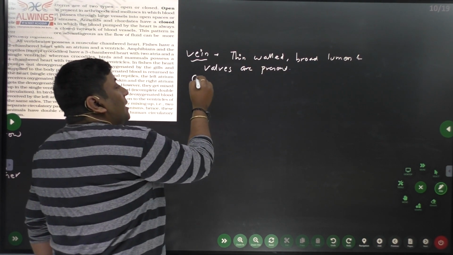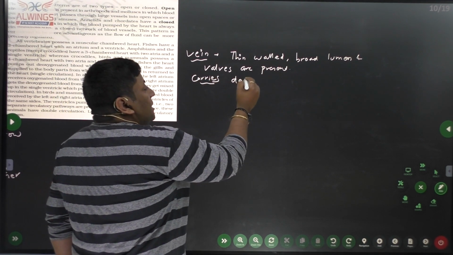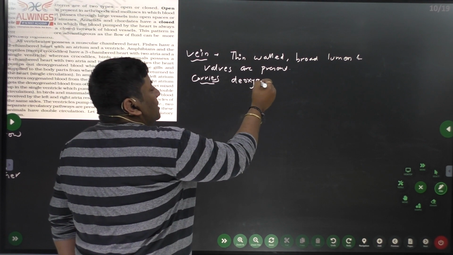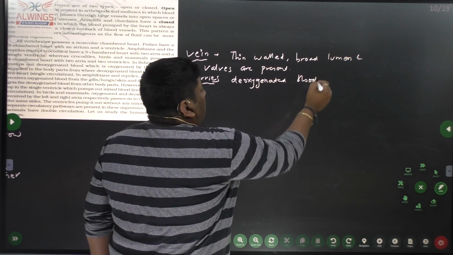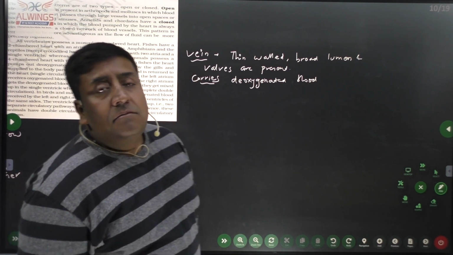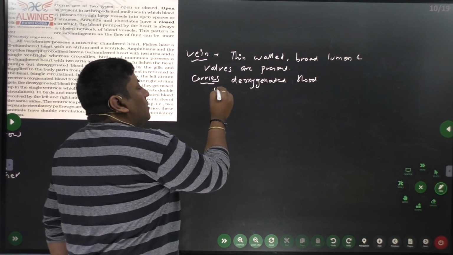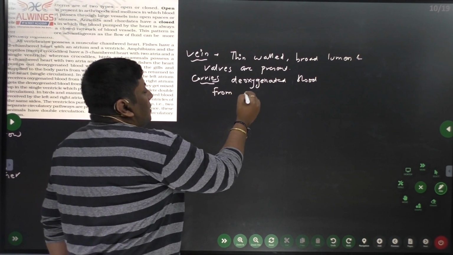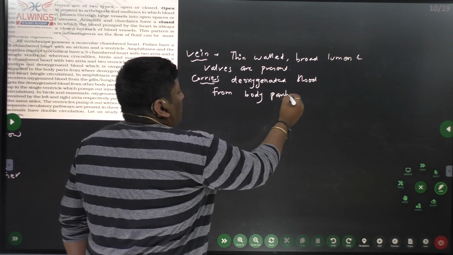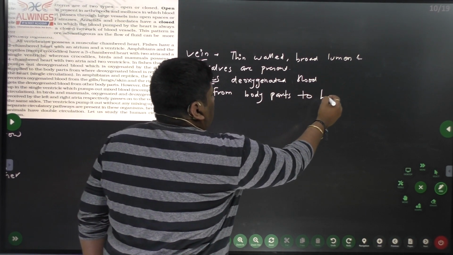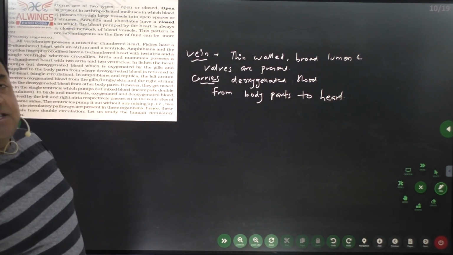Okay, it carries deoxygenated blood. From where? From different body parts to the heart. Okay, so the second stage is the vein.